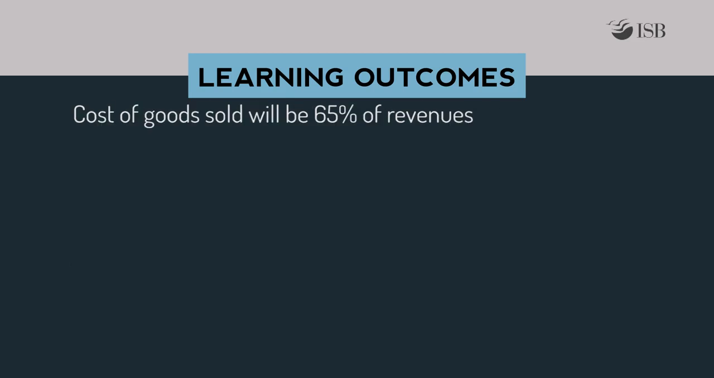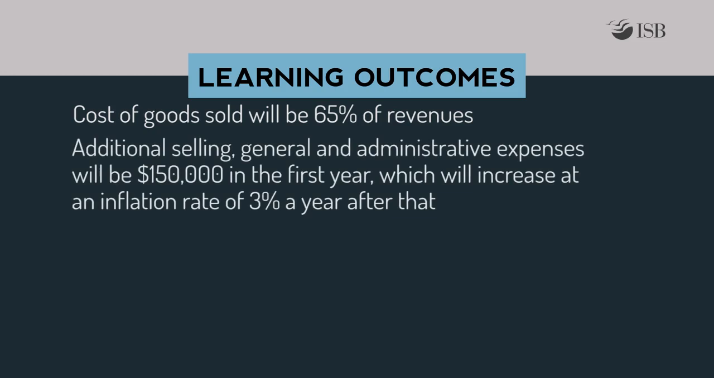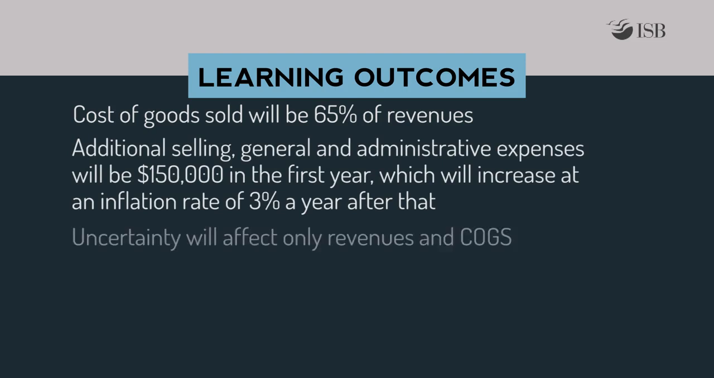Cost of goods sold will be a constant 65% of revenues, and additional selling, general and administrative expenses will be $150,000 in the first year, which will increase at an inflation rate of 3% a year after that. The uncertainty will affect only the revenues and COGS and none of the other costs related to the project.